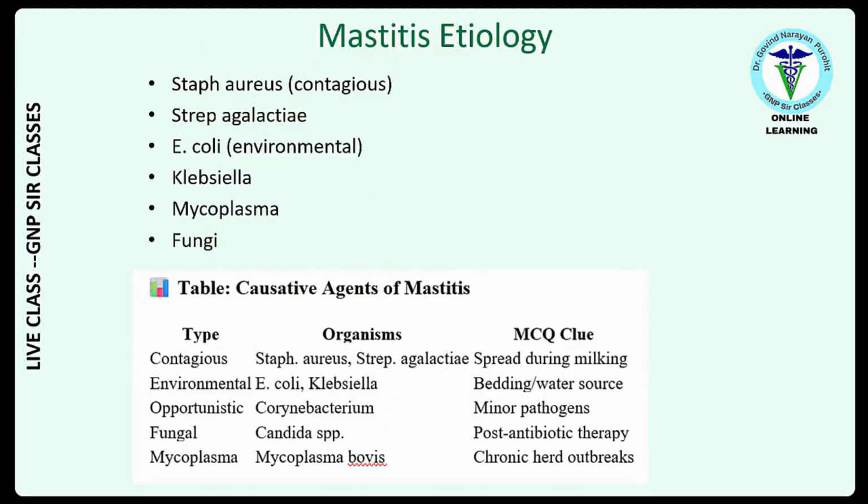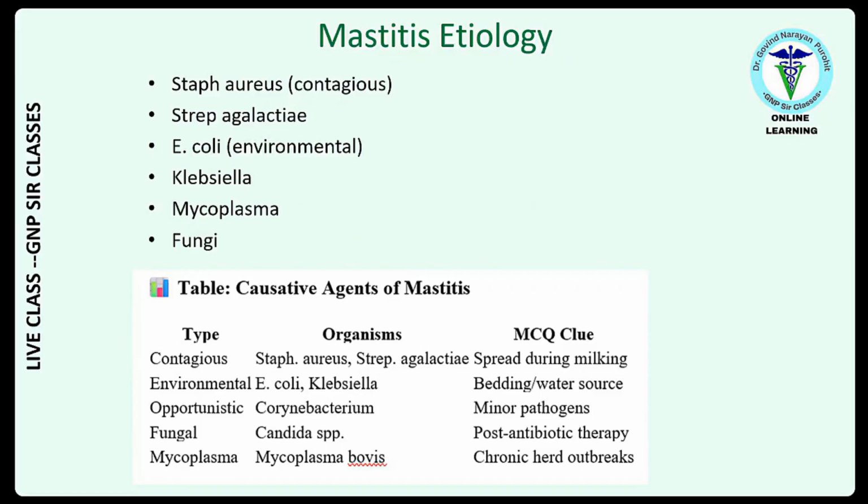Now, mastitis etiology is a frequent MCQ in both JRF and VOVS. The etiology includes Staph aureus, which is contagious, Streptococcus agalactiae, and then the environmental pathogens, E. coli and Klebsiella, and Mycoplasma and fungi. Now, these are the causative agents of mastitis, and this is the MCQ clue which I have mentioned here. So remember the MCQ clue. The contagious Staph aureus and Streptococcus agalactiae spread during milking. Environmental E. coli and Klebsiella spread with bedding and water source.